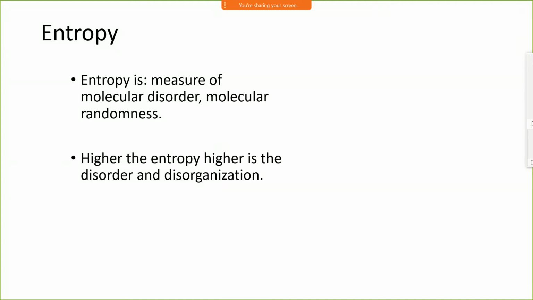in case of liquid. But in case of gas, the molecules are moving around very randomly. Therefore, we can say it is molecular disorder or molecular randomness in the gas structure. Therefore, entropy in a gas is very high. Higher the entropy, higher is the disorder and randomness or the disorganization. Higher the randomness or disorderness, higher the entropy. We can say vice versa.